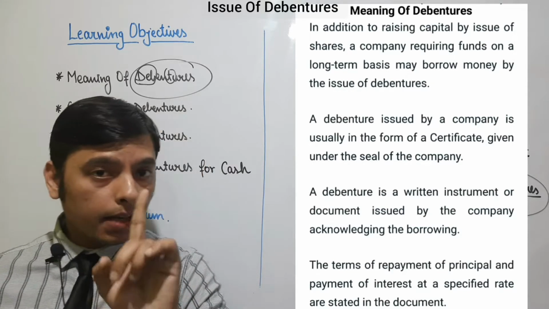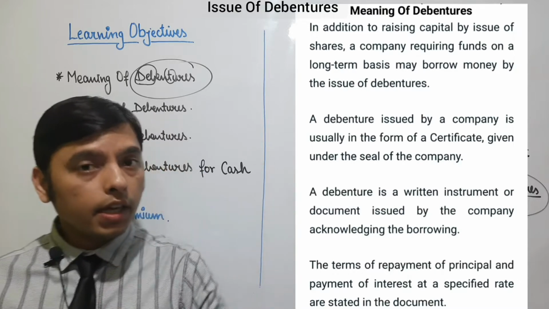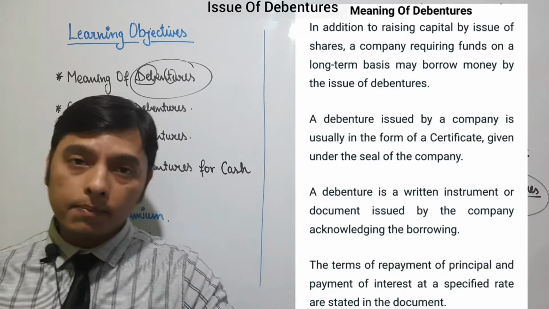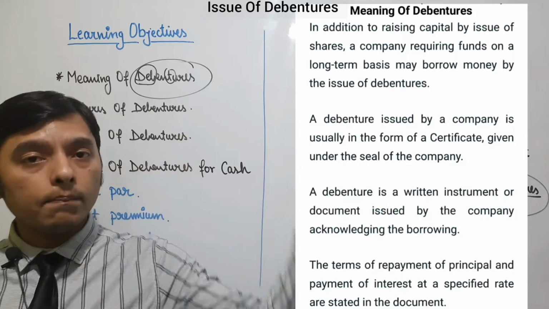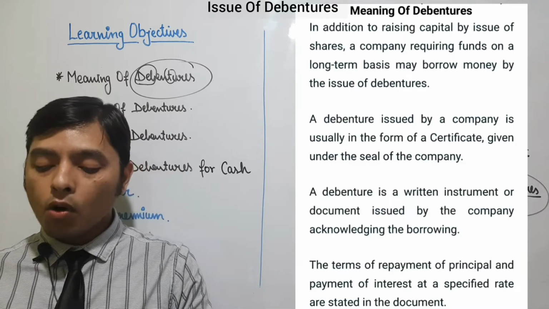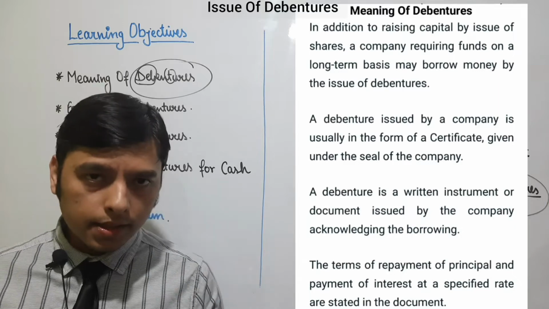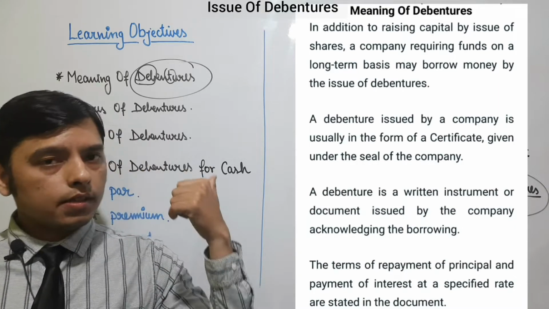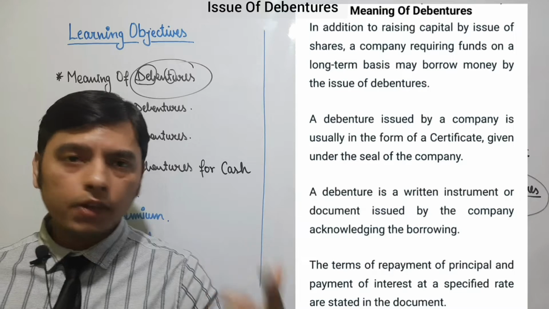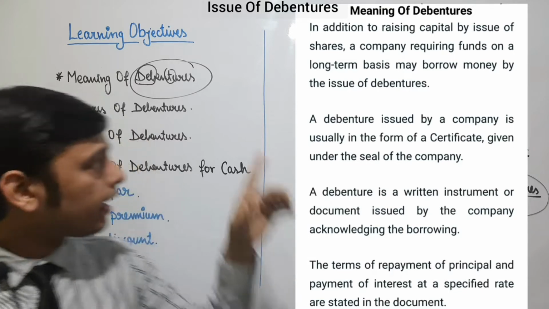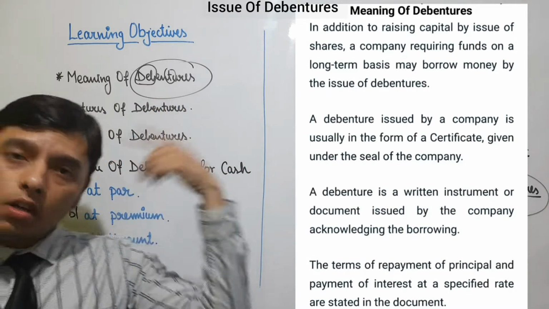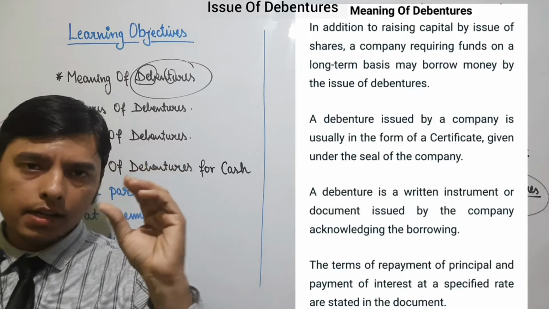Right now I told you that debentures are long-term loans. So here it is written, debenture on a long-term basis. If you want funds on a long-term basis, you may borrow money by the issue of debentures. If we want funds on a long-term basis, we have two sources, which are share capital or debt. If we want to raise debt, we have an option of debentures for a long-term basis. I think this part is covered now.